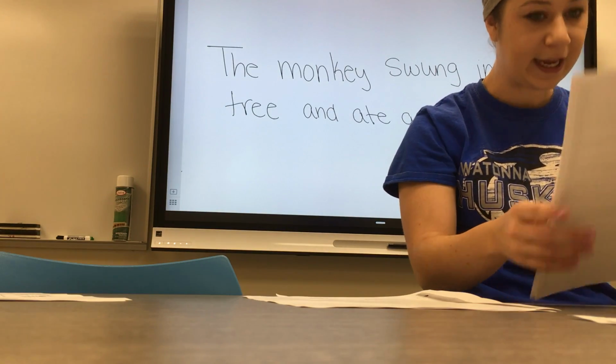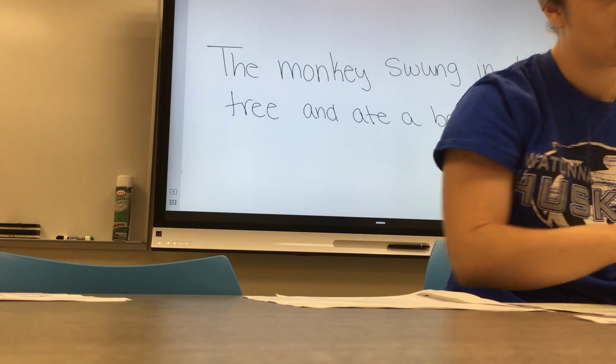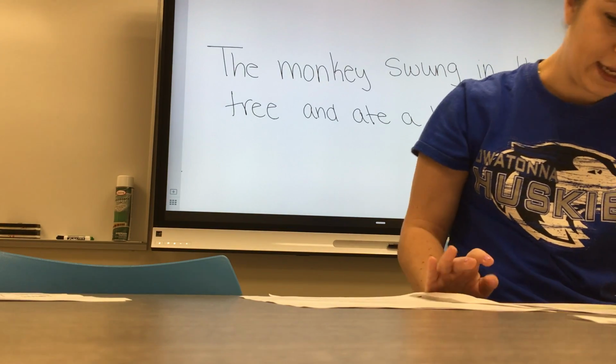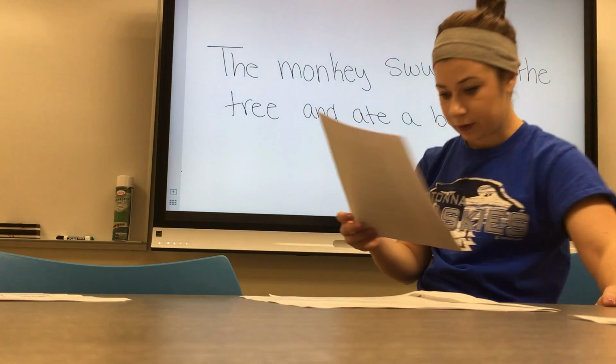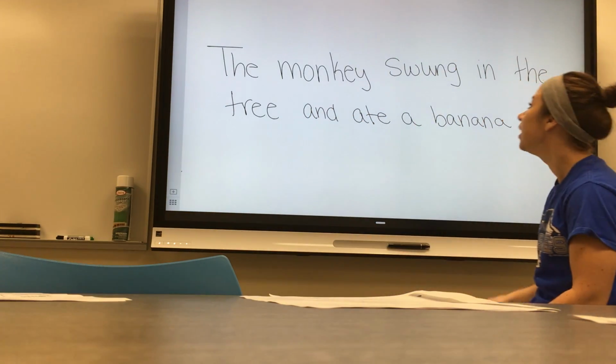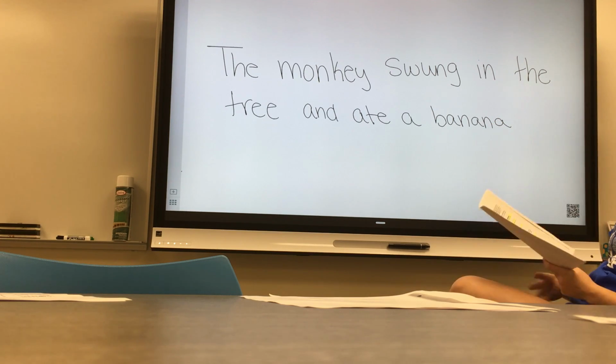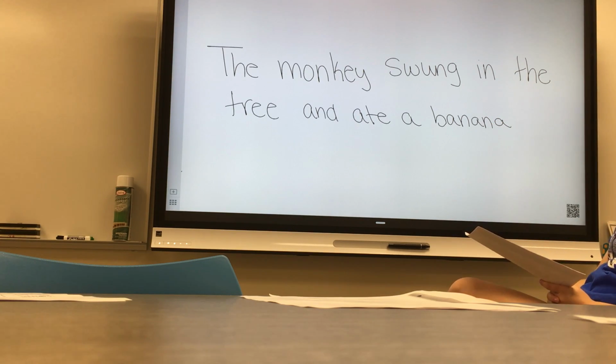So the first thing in our mark step, right, is to make sure our notes are open so we're following along. Mark out any imposters, right? So we're looking for the word to. In the first sentence, in 14A, this is the first one we're doing together. The monkey swung in the tree and ate a banana. Do we see the word to at all? We do not. Nope. That means there's no infinitive and the sentence has no prepositional phrases beginning with the word to. What's the next thing we need to do looking at our mark step?